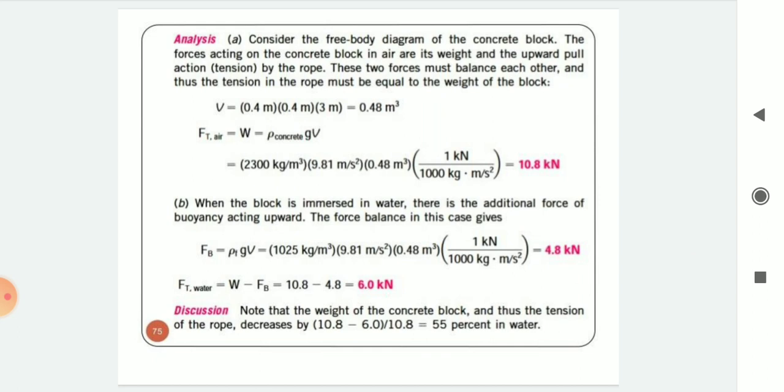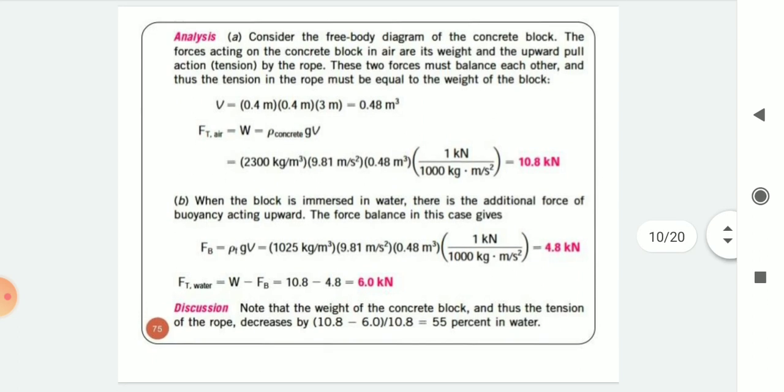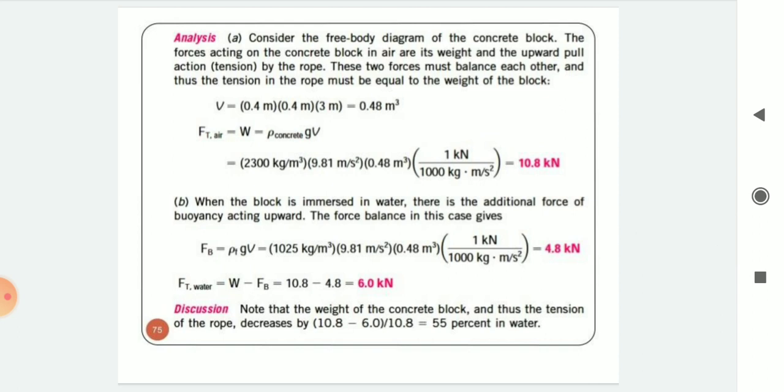Okay, and in case B, when the block is immersed in water, there is the additional force of buoyancy acting upward. The force balance in this case gives Fb is equal to rho F into G into V, where density of F equal to 1025 kg per meter cube, into G 9.81 meter per second square, and V is equal to 0.48 meter cube, in bracket 1 kilonewton divided by 1000 kg into meter per second square.